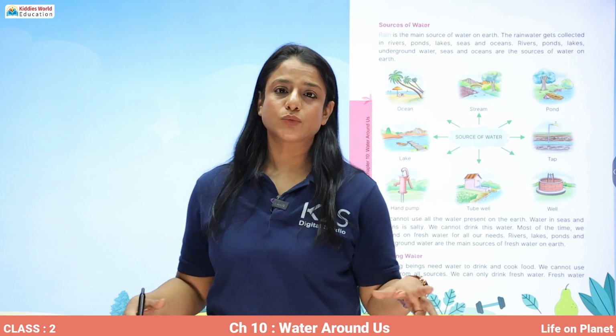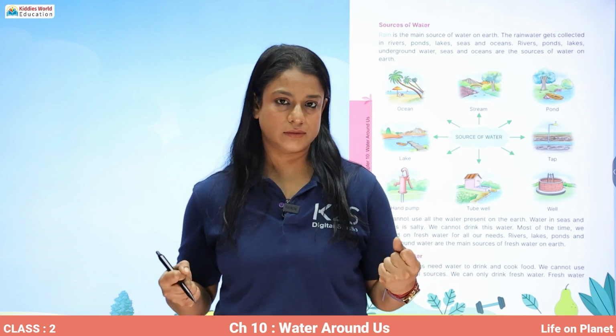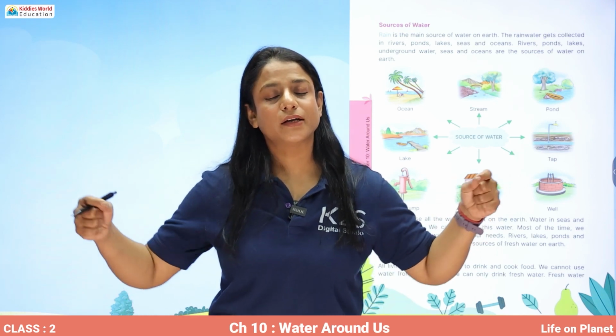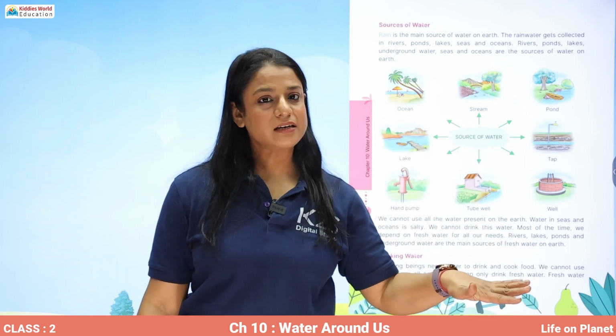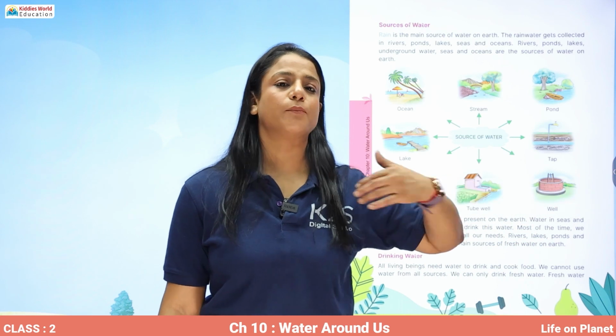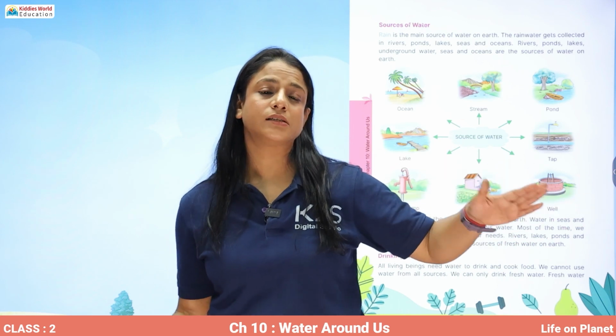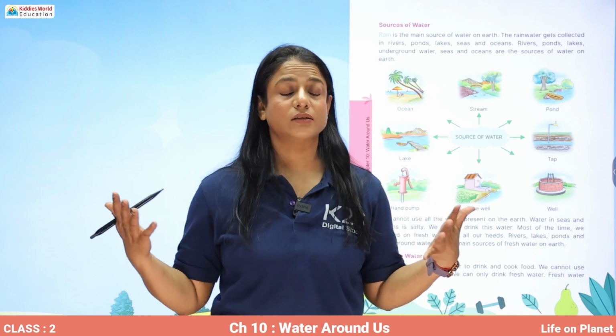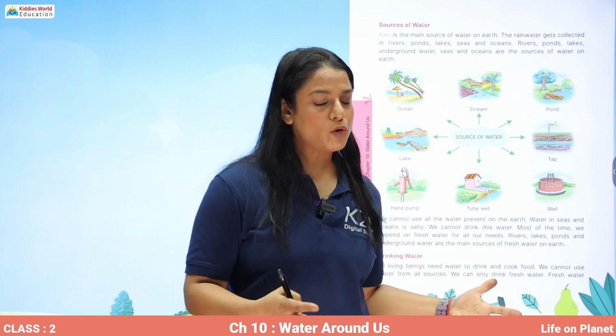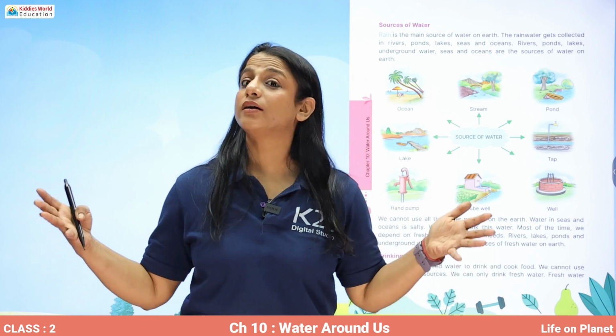Now, where does water come from on earth? The main source of water on earth is rain. Yes, when rain comes, it fills our ponds, rivers, lakes, oceans. Also, the rain falls on water bodies, and it falls on the ground also.